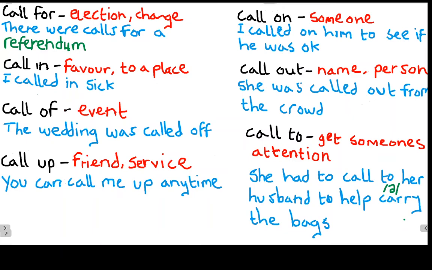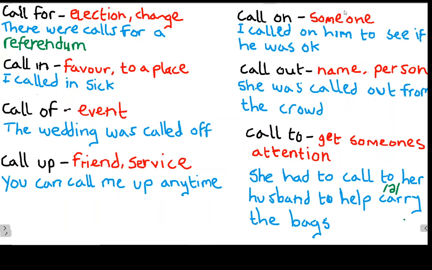A second common use for call for is when talking about some kind of public demand or something the public has requested. If you look at two of our examples up here, we've got a call for an election or a call for a change. In both situations, the public has demanded or requested that something needs to happen.